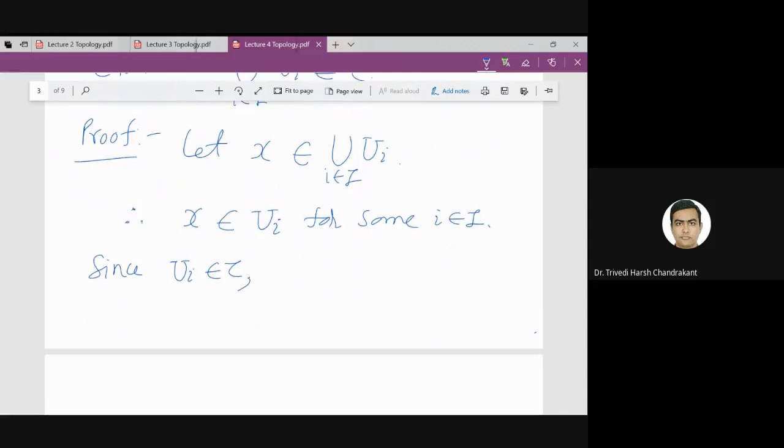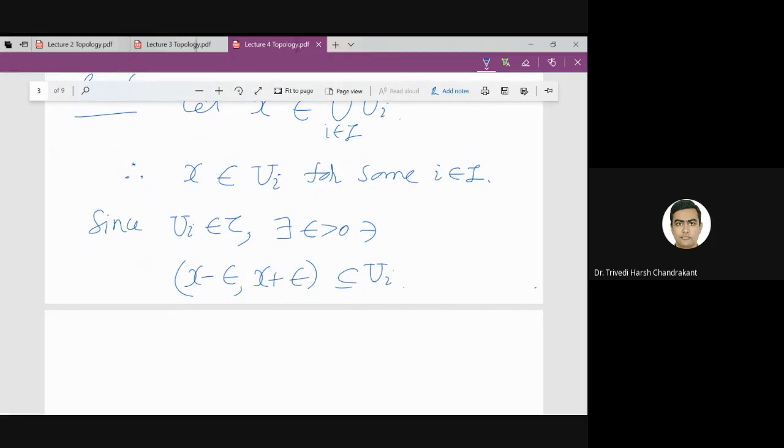And x belongs to ui, so there exists epsilon greater than 0 such that (x minus epsilon, x plus epsilon) is a subset of ui, right?